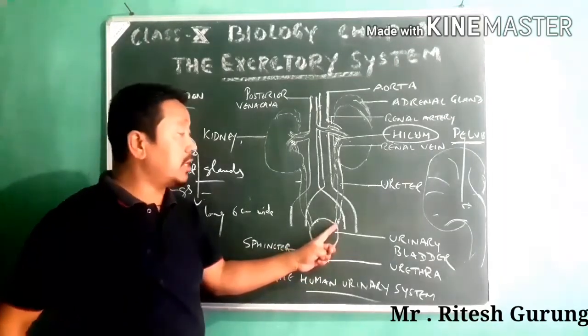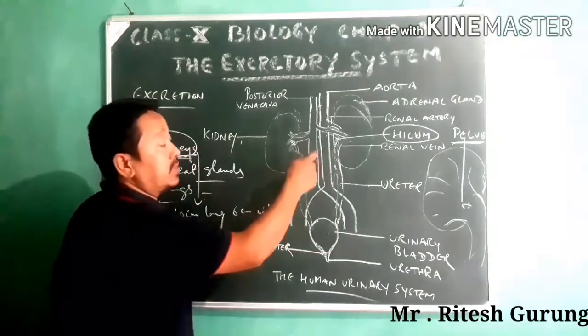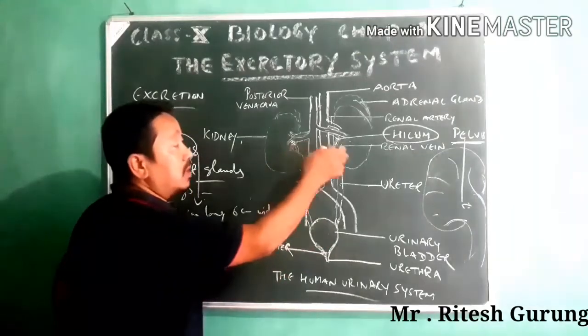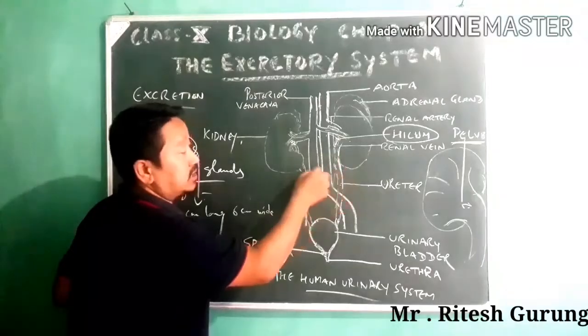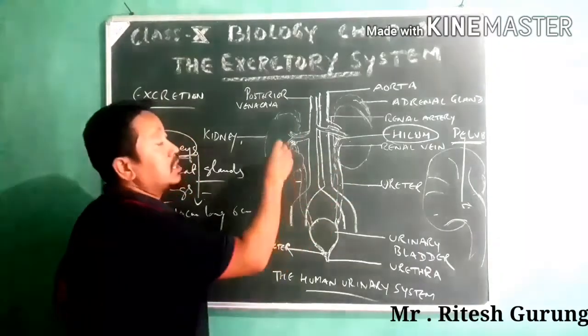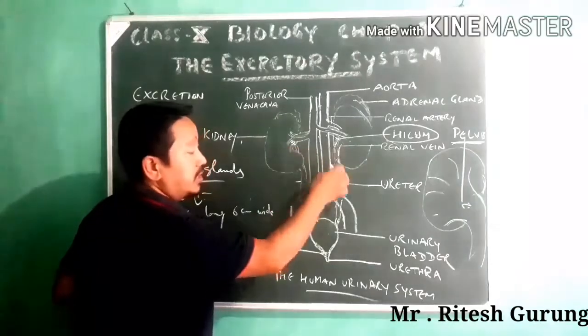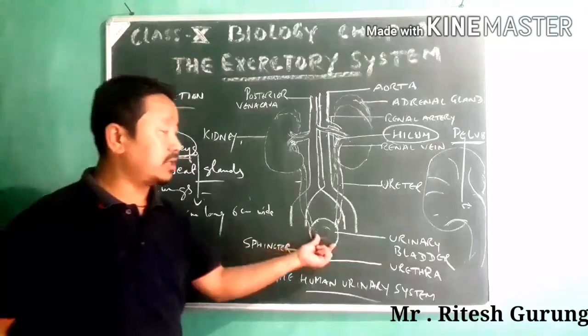As it goes downward to connect with the urinary bladder, it is usually narrow. These ureters carry the urine, after being pumped out of the kidney, into the urinary bladder.